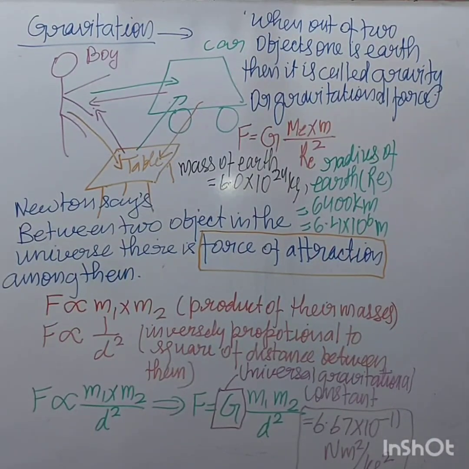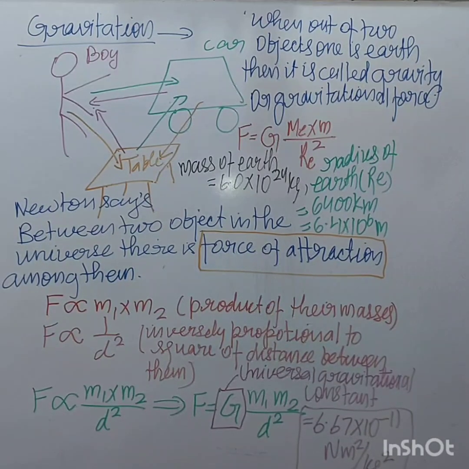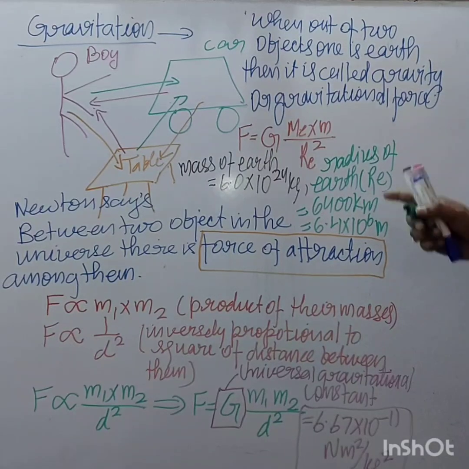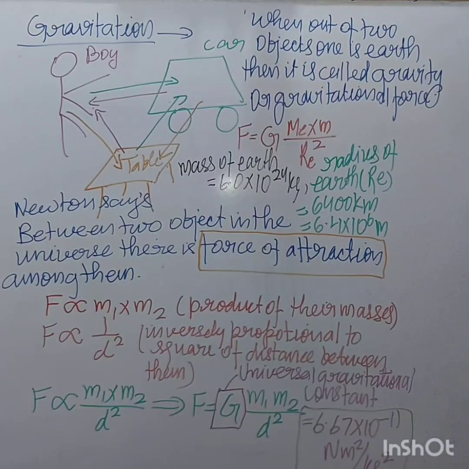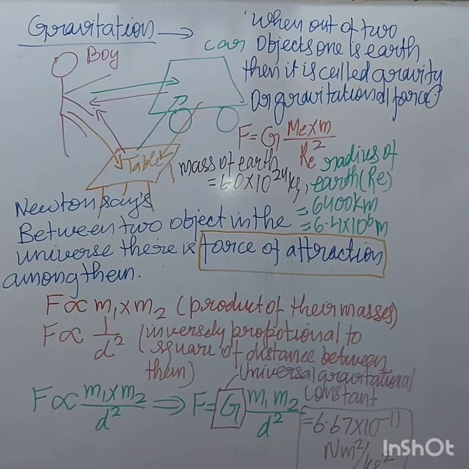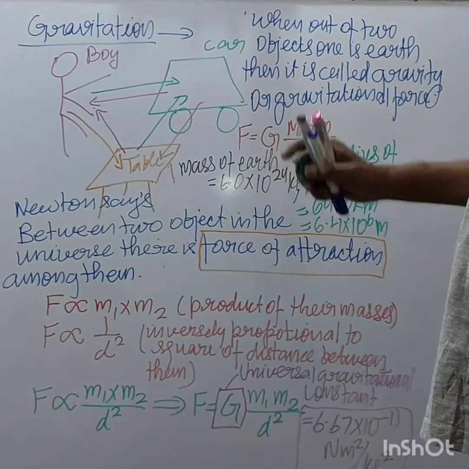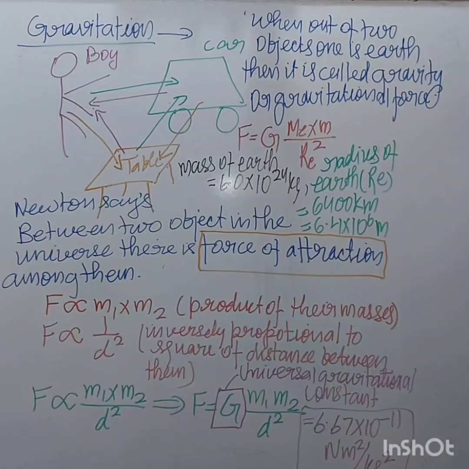This is 6,400 kilometers radius of earth, and it is 6.4 into 10 to the power 6 meter. This is the radius of earth. This is the mass of earth, right?